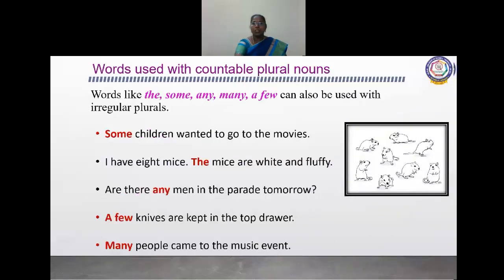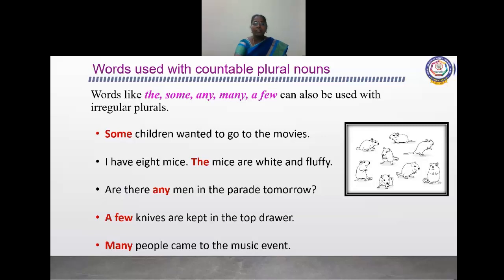Words used with countable plural nouns. What are the words which we use with the countable plural nouns? Words like the, some, any, many, a few can also be used with irregular plurals. Some children wanted to go to the movies. Before countable plural nouns, we are using the word some.